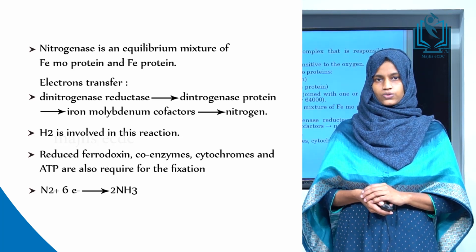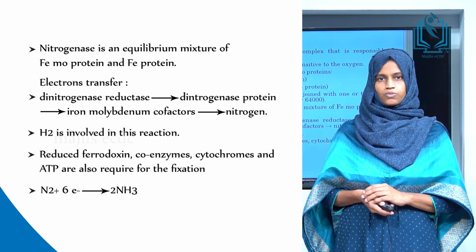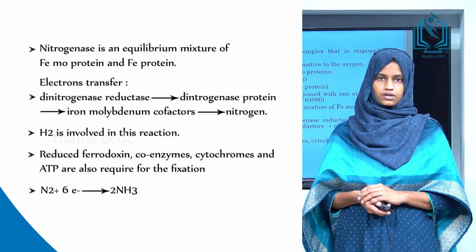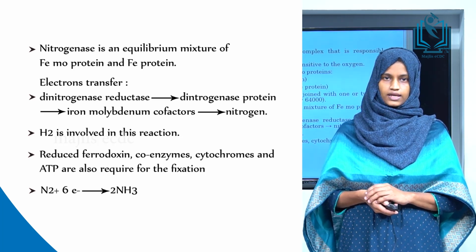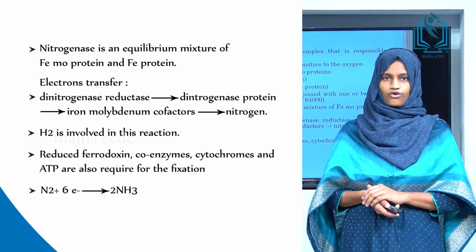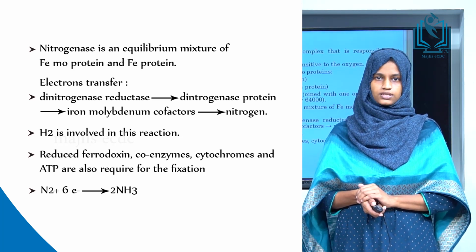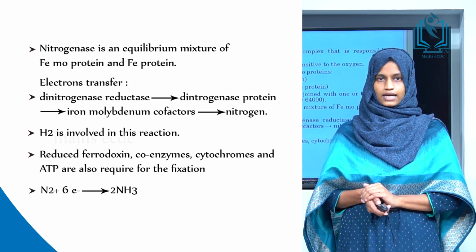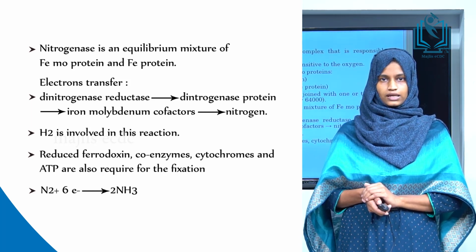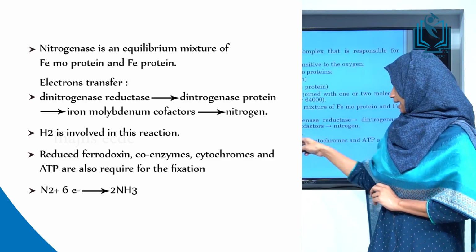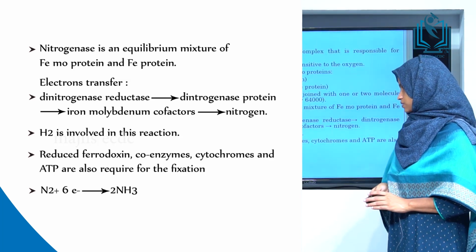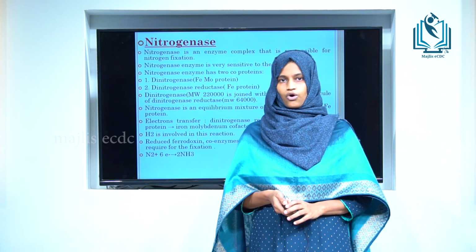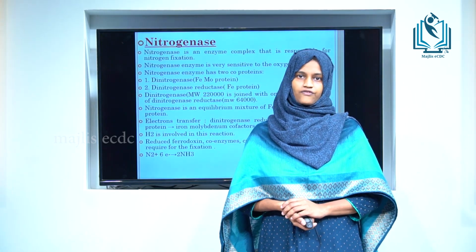One molecule of dinitrogenase complexes with one or two molecules of dinitrogenase reductase. The electron transfer is from dinitrogenase reductase, then dinitrogenase, then cofactor, and finally to the nitrogen. Here H2 is involved in this reaction, and reduced ferredoxin, cytochromes, coenzymes and ATP are also involved. That is N2 plus 6 electrons gives 2NH3. So nitrogenase is an equilibrium mixture of FeMo protein and Fe protein.